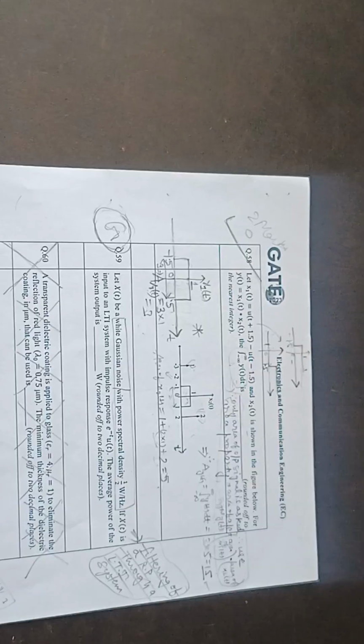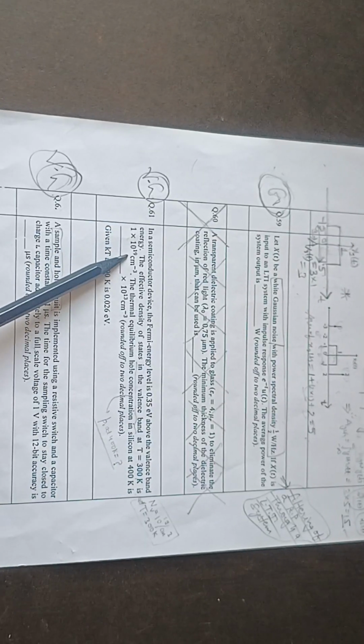again basics of semiconductor. In a semiconductor device, the Fermi energy is 0.35 electron volt above the valence band energy level. Effective density of states in valence band at T equal to 300 Kelvin is 10 raised to power 19 per centimeter cube. The thermal equilibrium hole concentration in silicon at 400 Kelvin is?